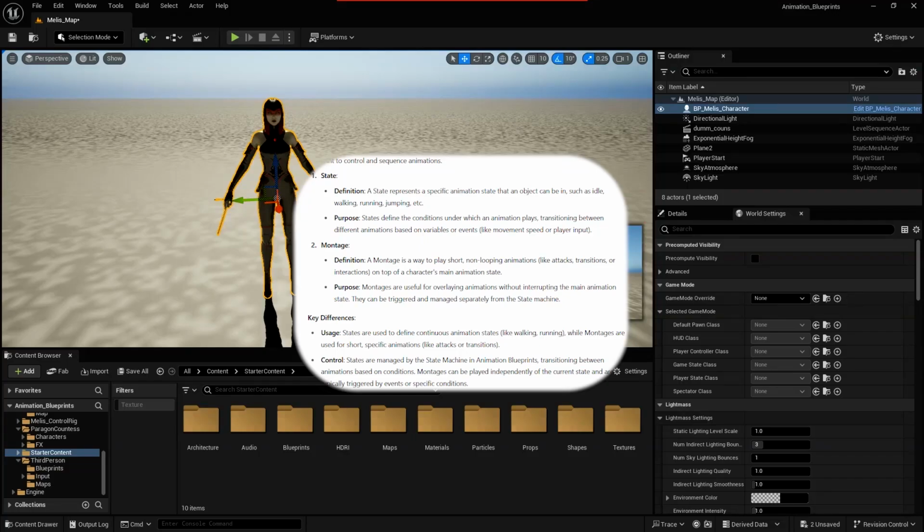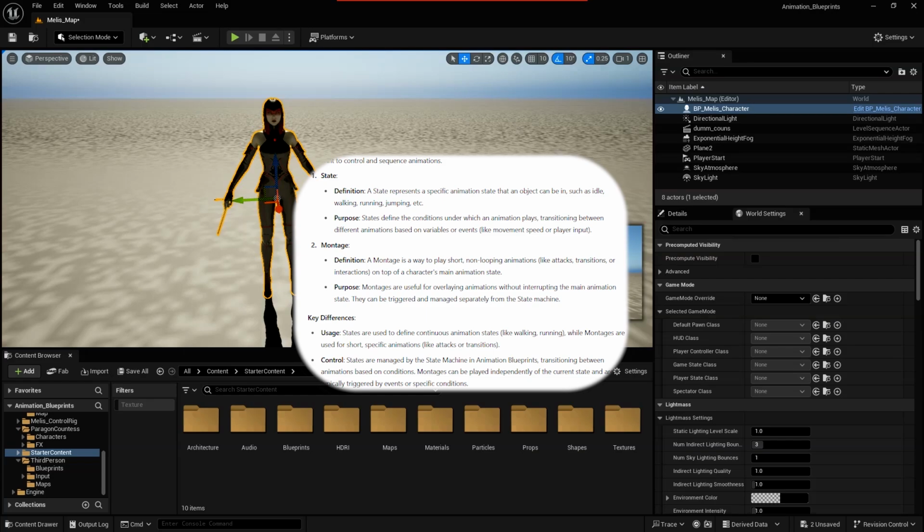In Unreal Engine animation, state and montage are fundamental concepts used in animation blueprint to control and sequence the animations. State definition: a state represents a specific animation state that an object can be in, such as idle, walking, running, jumping. Purpose: state defines the condition under which an animation plays, transitioning between the different animations based on the variable or events like movement, speed, or player input.